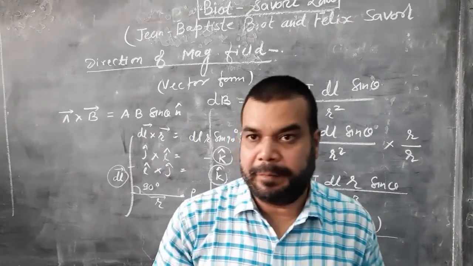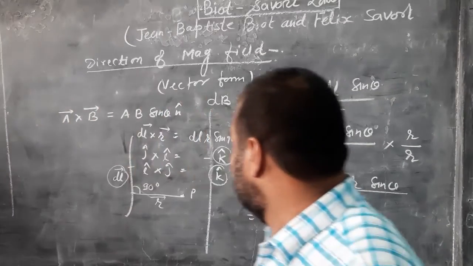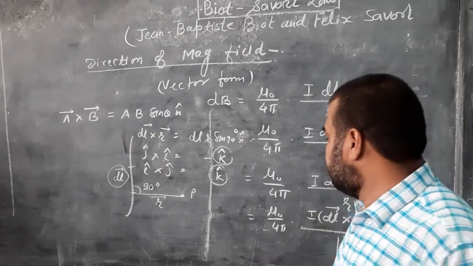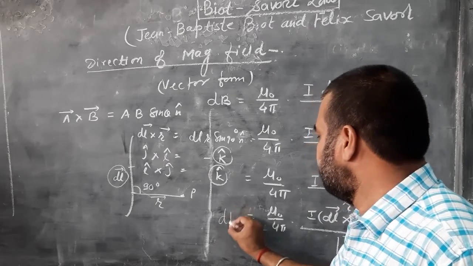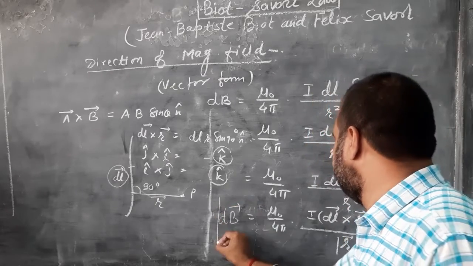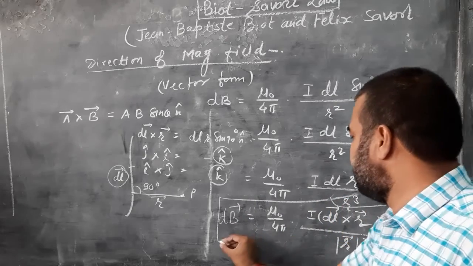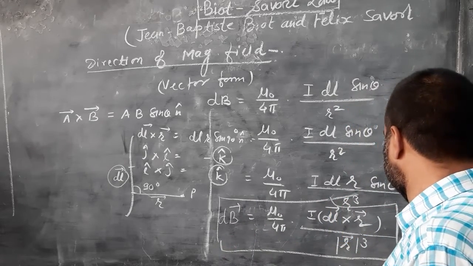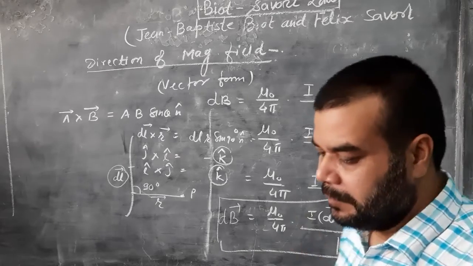It means plus z direction and minus z direction. So this is the vector form mathematically. So this magnetic field dB is written mu naught upon 4 pi into I dl cross r upon mod of r cube.